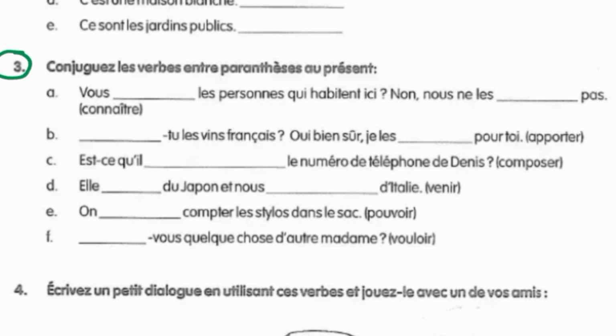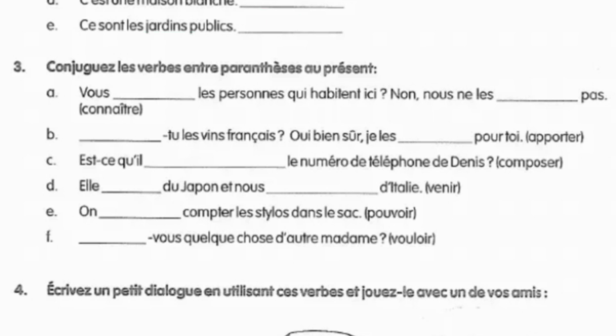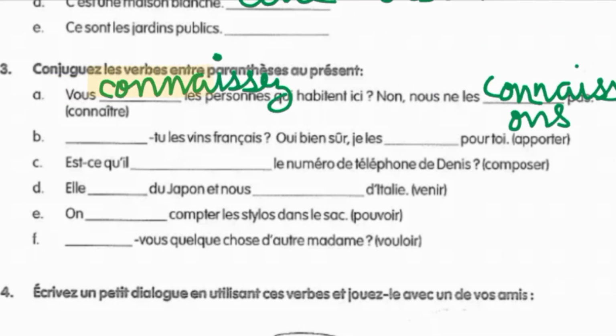Now coming to question number 3, which is conjuguer les verbes entre parenthèses au présent. That is, you have to conjugate the verbs that are given in the brackets in present. So first we'll see what are the verbs that are given to us in the bracket. In the very first part, the verb is connaître, that means to know. So we have to conjugate connaître with vous and with nous. So the conjugation of connaître with vous is connaissez, and with nous we have connaissons. We have to learn the irregular verbs according to their own conjugation.